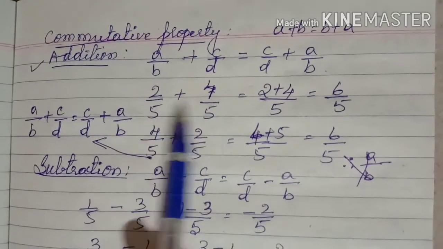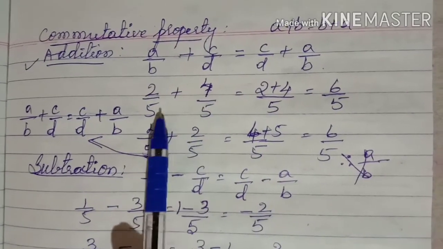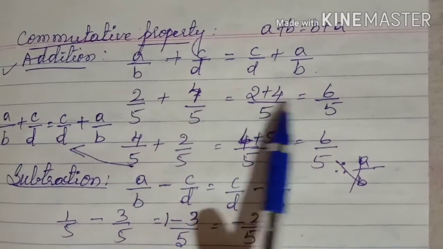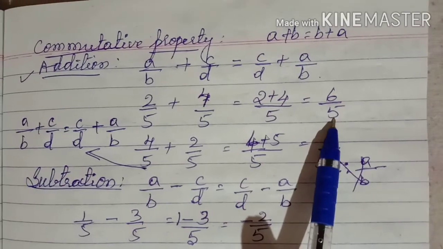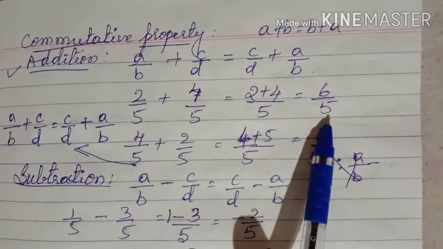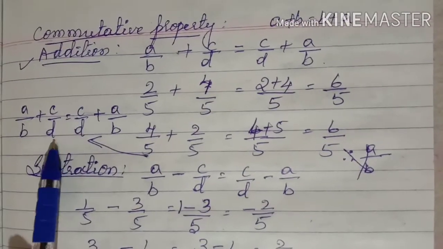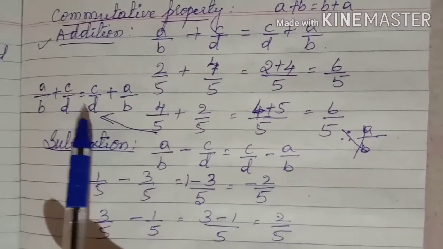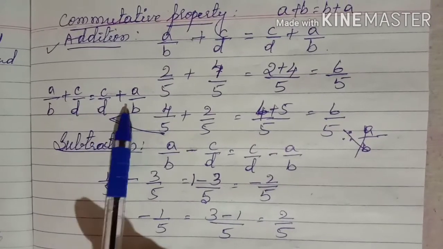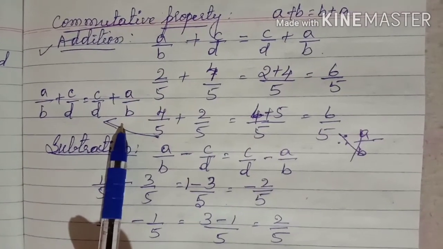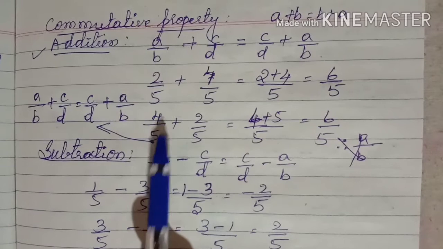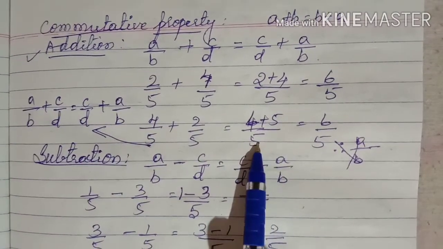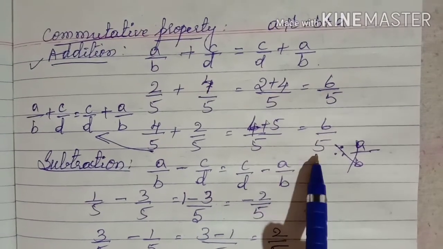If we simplify this, since denominators are equal, write 5 as it is, then 2 plus 4 is 6 by 5. Okay children, that means a by b plus c by d is equal to c by d plus a by b. Another example is 4 by 5 plus 2 by 5, which is equal to 4 plus 2 divided by 5, that is equal to 6 by 5.